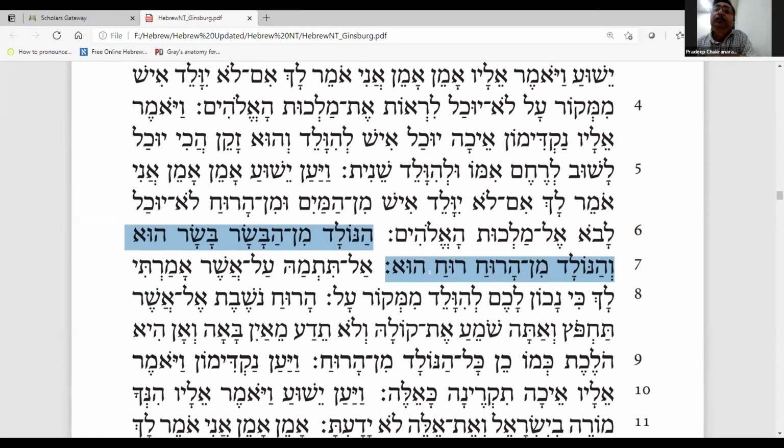Now, you know that the Old Testament is written in Hebrew, whereas the New Testament is written in Greek. So you will not find here any accents or Masoretic notation in this New Testament, whereas in the Old Testament, you will find everything.